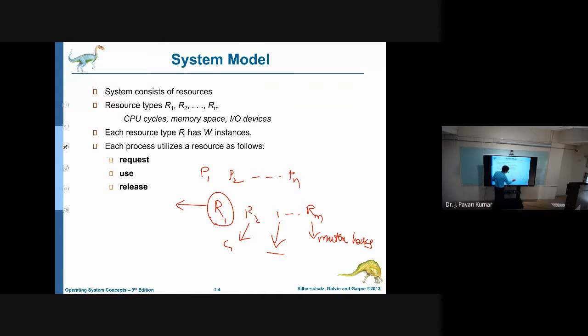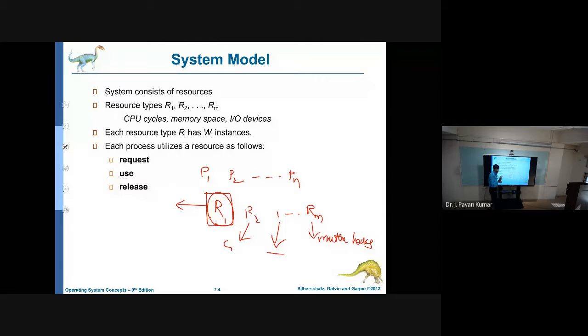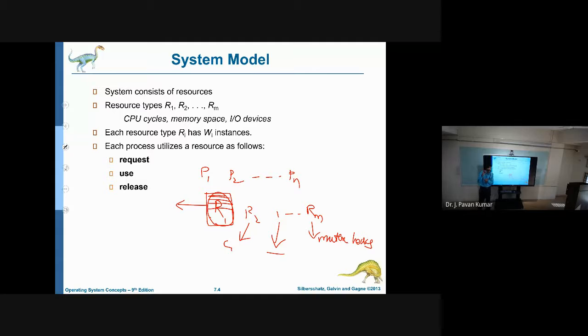So there can be multiple resources, and let us assume R1 consists of several printers. Then several printers will come under one resource type called R1. Similarly, several registers we can have, and all registers can be considered as one particular resource type.